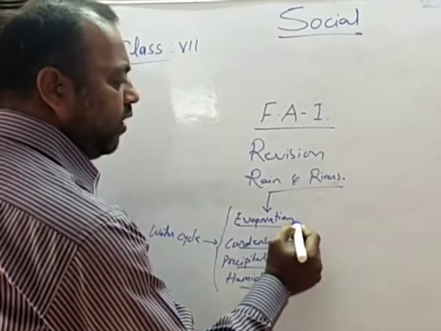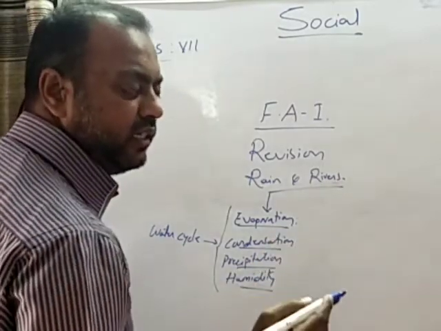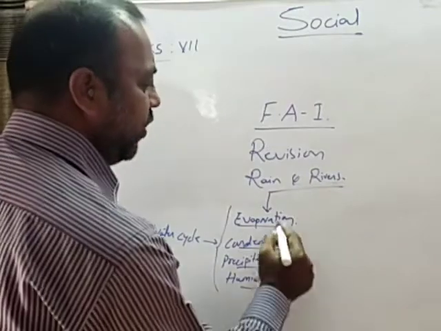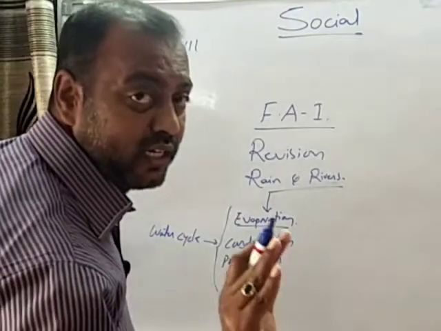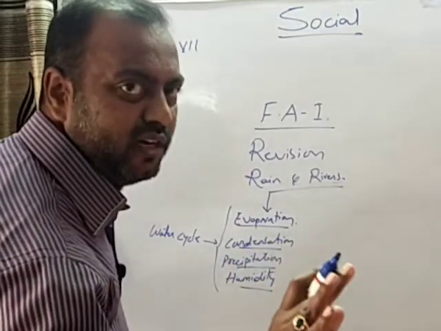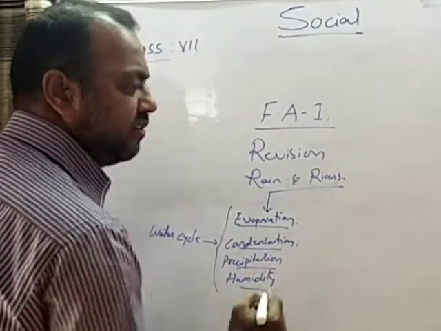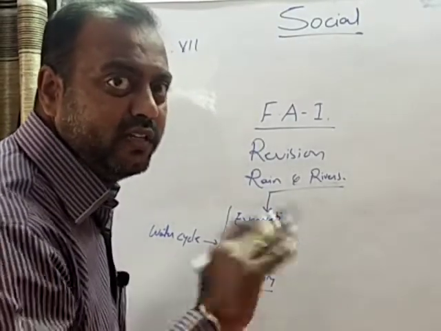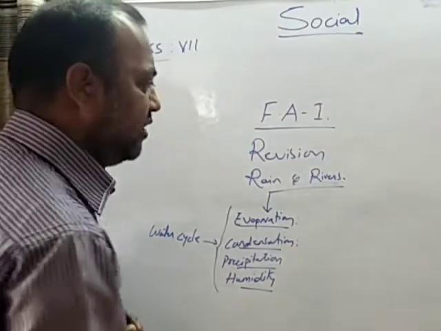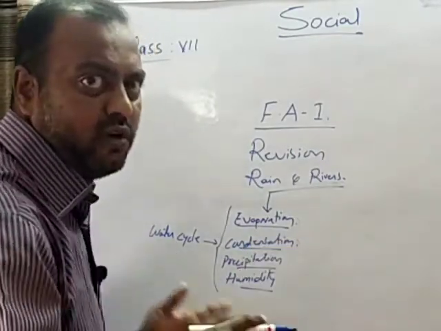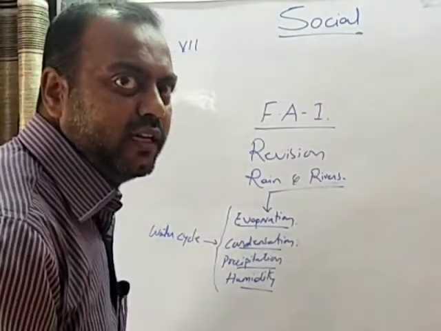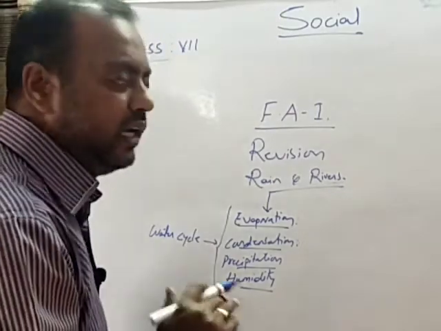Now what is water evaporation? The water turning into water vapor is called as evaporation. I repeat it. Water turning into water vapor is called as evaporation. What is condensation? The vapor getting converted into water is called as condensation. Two are reverse process. Here water gets converted into vapor, and in the condensation vapor gets converted into the water.